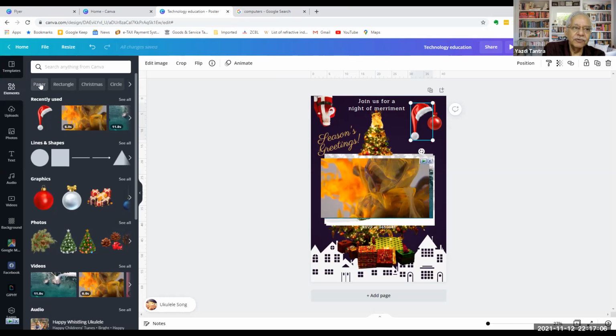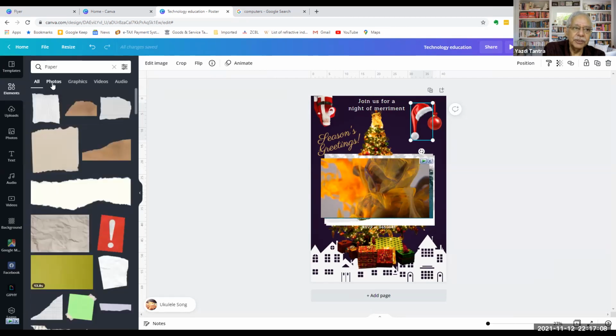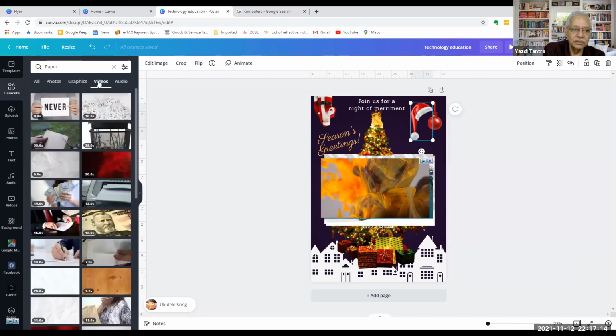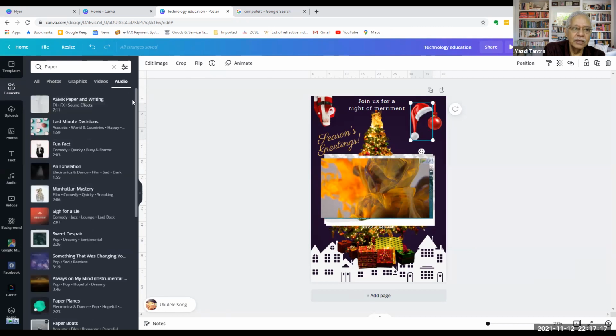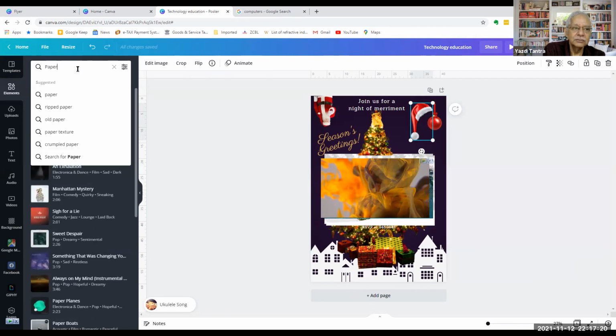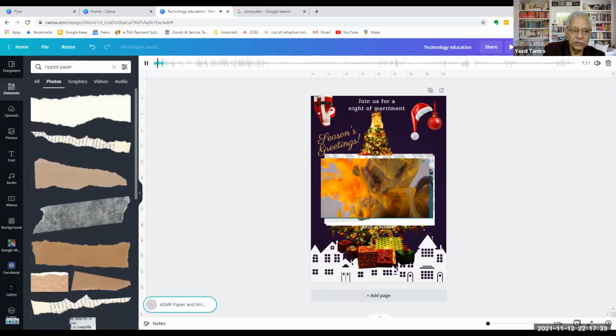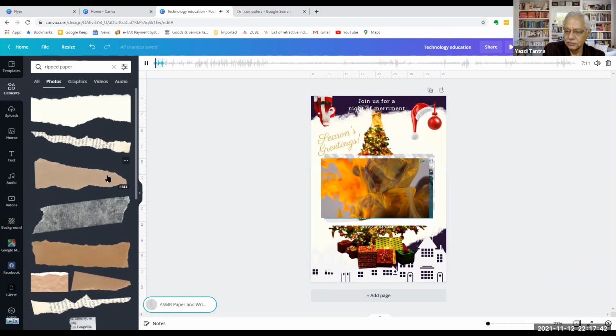Now, elements: see the elements: paper, photos, graphics, videos, audio. I want to see ripped paper. So maybe I'm using a video. Okay, so I want this effect to come. I can just drag it and put it here, and this gives me the effect of the paper.